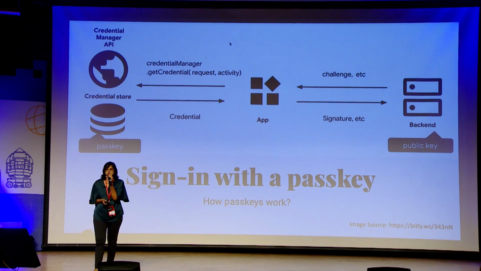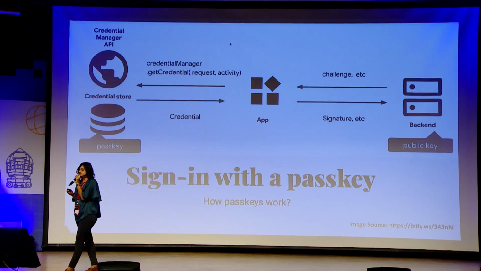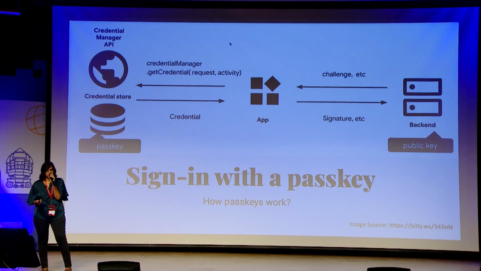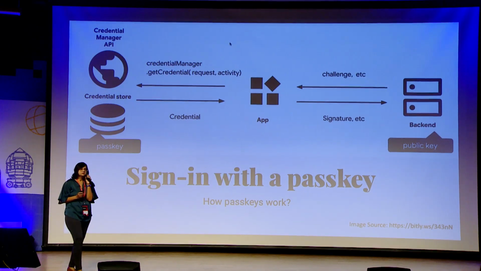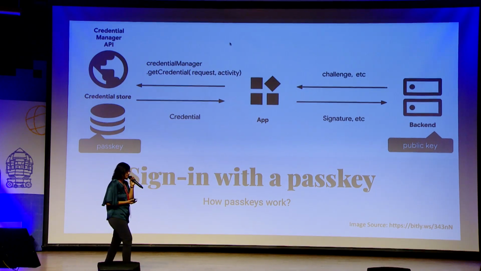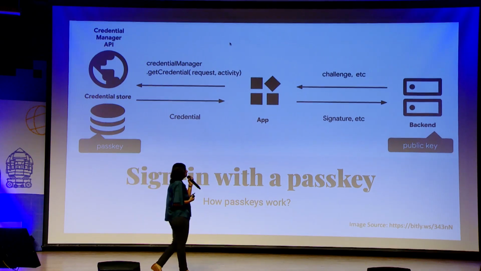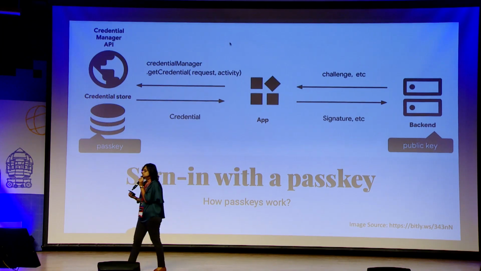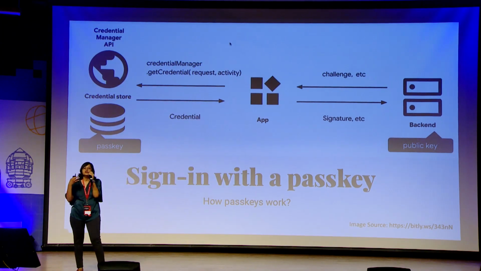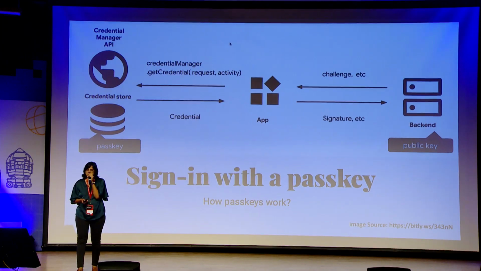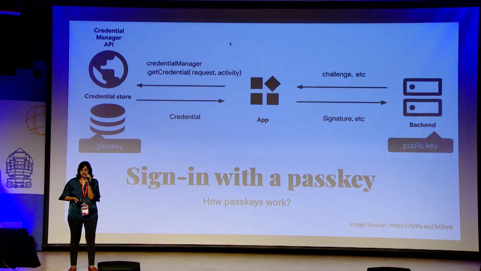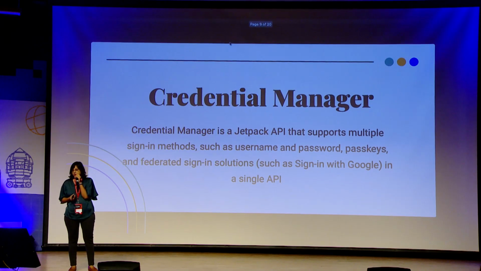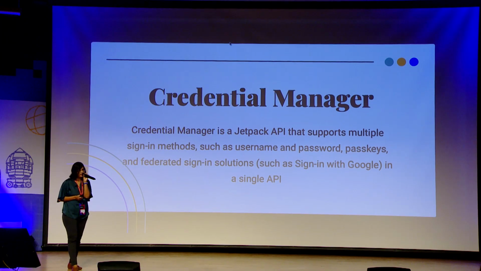Then if your user wants to sign in, the flow is that your user requests your app to sign in. Your app will get all the credentials which are necessary from your backend, create a credential request, and give it to the Credential Manager. The Credential Manager will again do a check to see whether the private key and public key fit together, and then it signs in the user again using the biometrics.